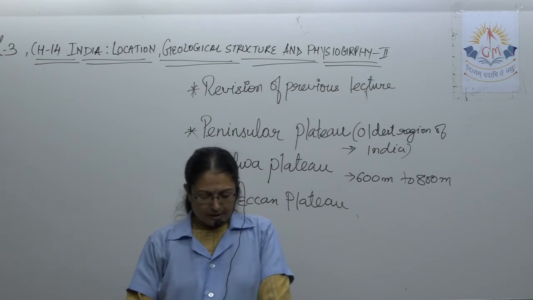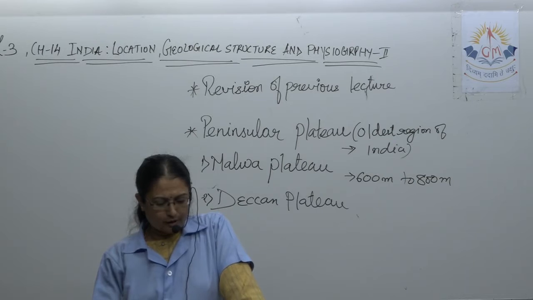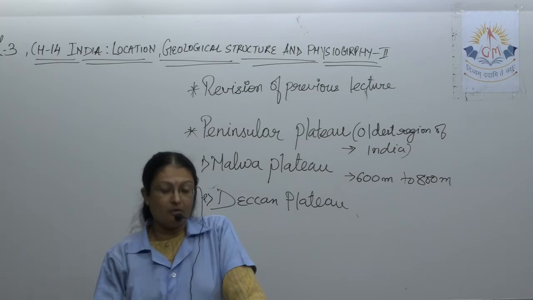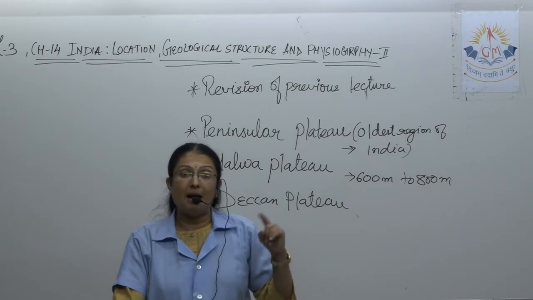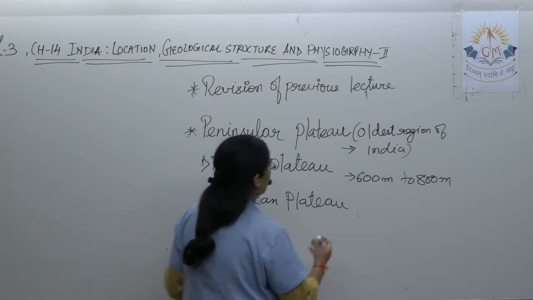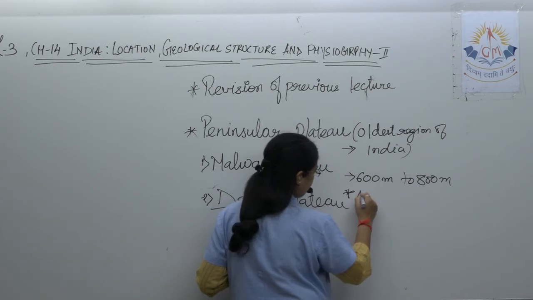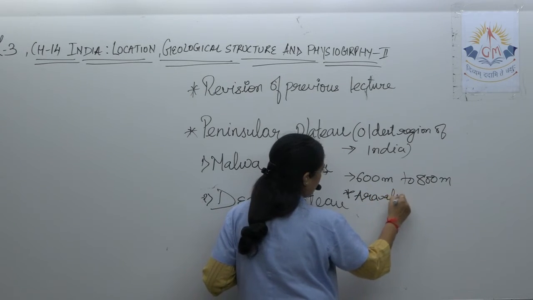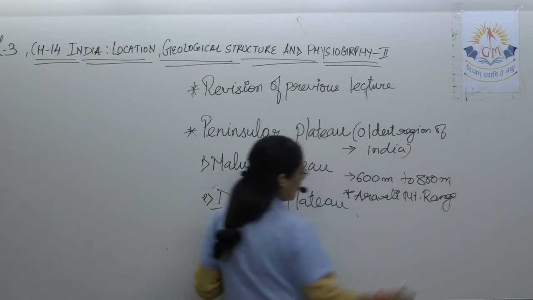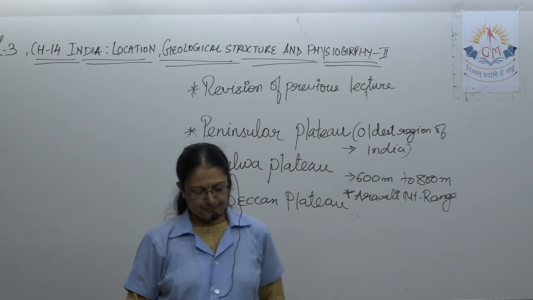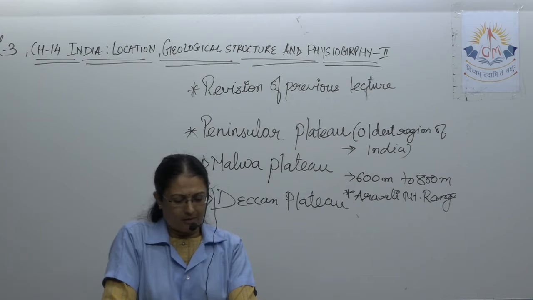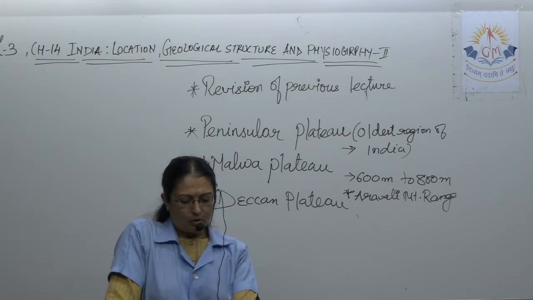So Malwa Plateau, that is the Aravalli range, is situated to the northwest part of the Malwa Plateau. Aravalli is one of the oldest range in the world. Now this you have to remember lifetime. Aravalli, see, points to be remembered. Aravalli mountain range is the oldest range. Okay. So Aravalli range is situated to the northwest part of the Malwa Plateau. Aravalli is one of the oldest range in the world.